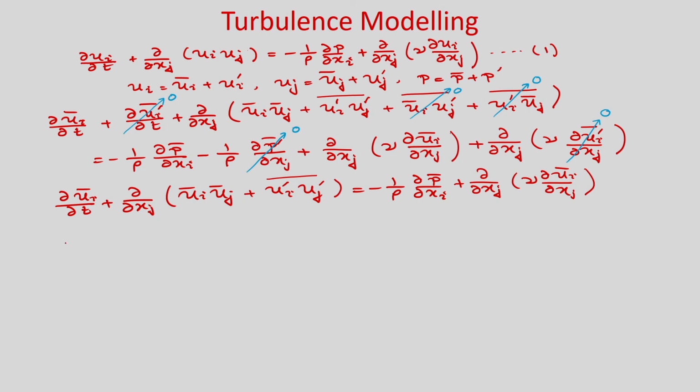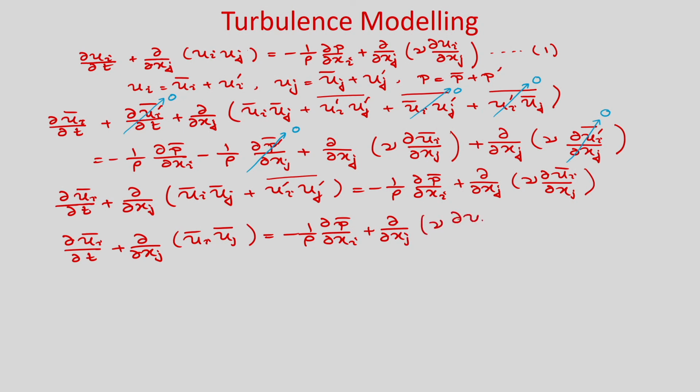So that we can take on the left hand side, and we can write del u_i bar by del t plus del of del x_j of u_i bar u_j bar is equal to minus 1 by rho del p bar by del x_i plus del of del x_j of nu del u_i bar by del x_j minus del of del x_j of u_i prime u_j prime bar. So we are taking this term to the right hand side, which is the Reynolds stress. Let us say that this is equation number 2.